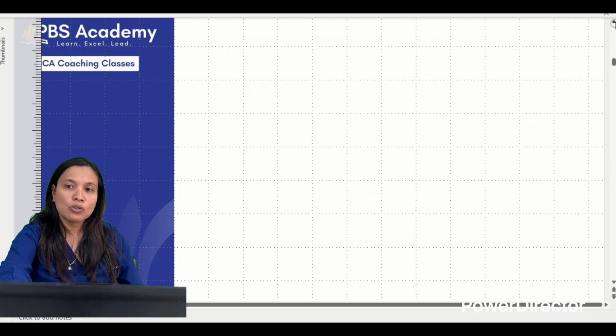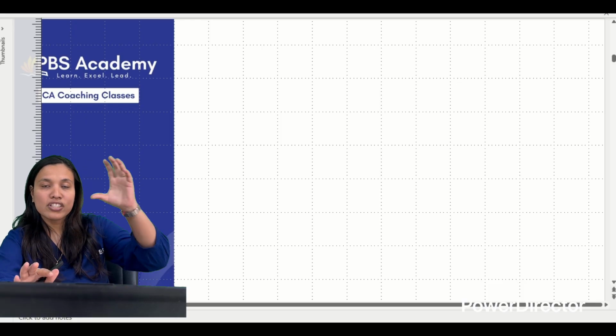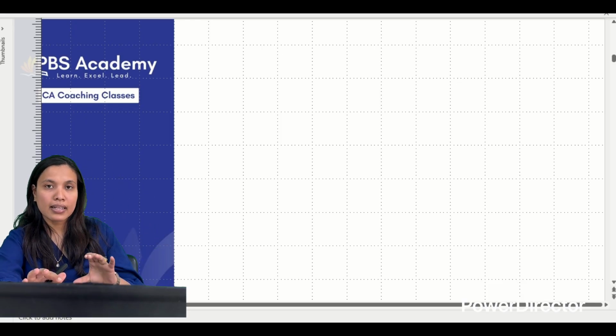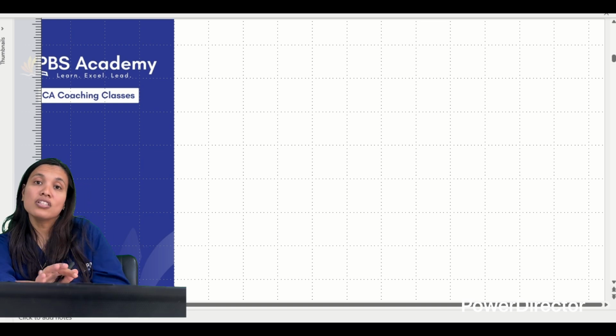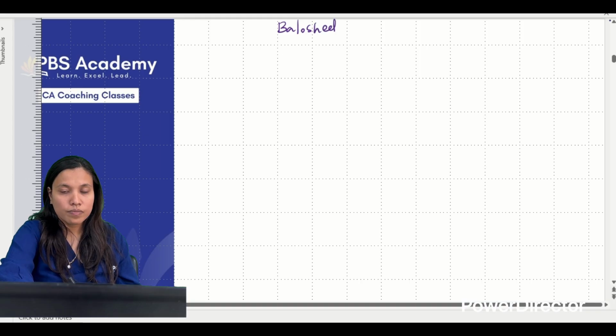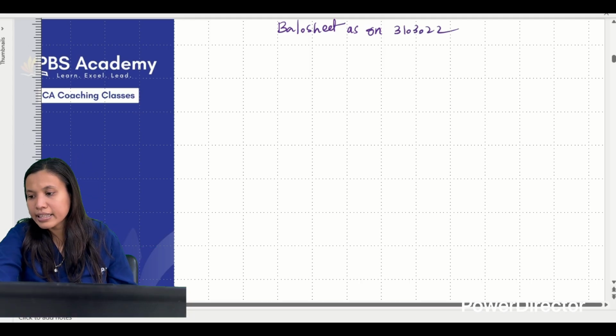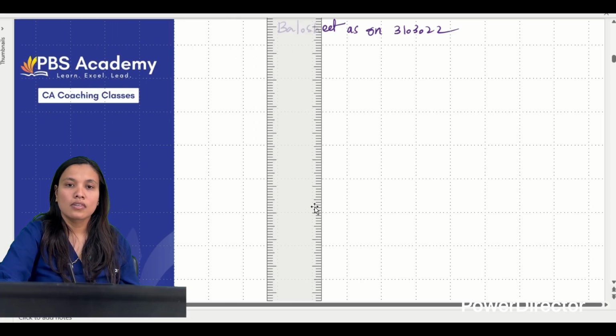Next, come to one more part. How to write in the exam? First trading account, profit and loss account, then balance sheet. That much space must be there. Afterwards you should prepare the working notes. Working notes should not come in between. It should not be in between. You should write working notes at the last only. Leave the space, guess the space according to need, leave the space, and then do the working notes.